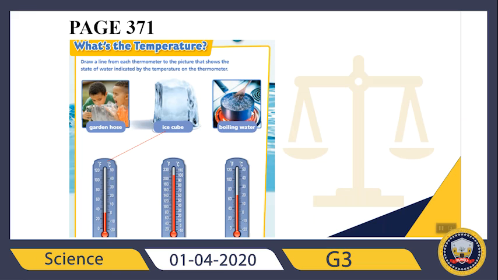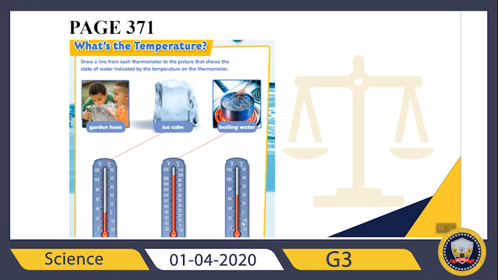So, which one is gas? First picture or third picture? Third picture, right? Because it's a garden hose, but it's boiling water. It means at 100 degrees Celsius, water starts to become gas. So this thermometer is for the boiling water.